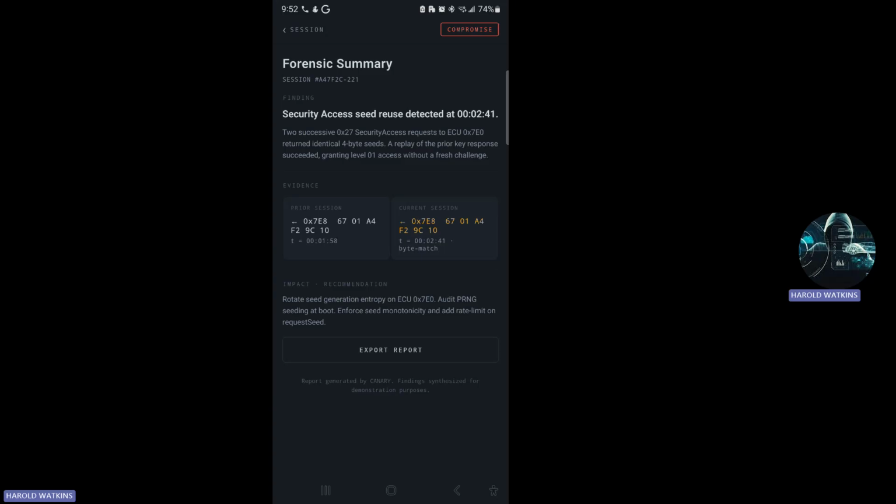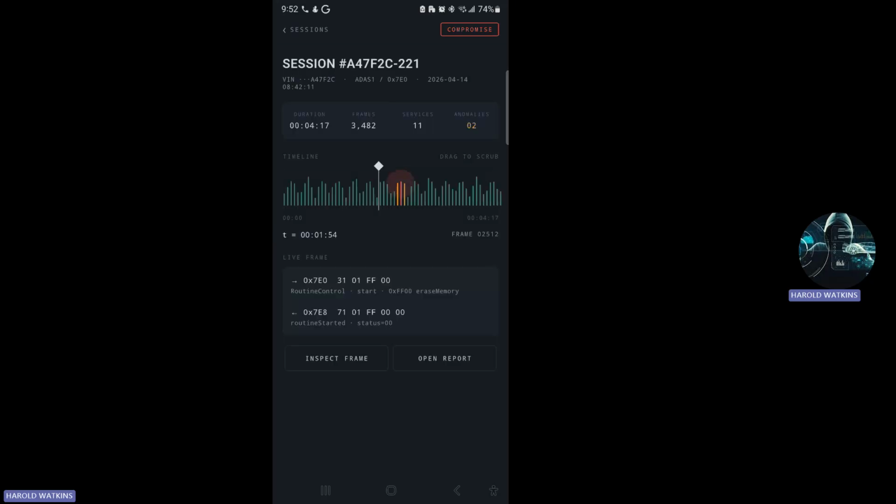What makes this app different is that the animations support the actual purpose of the app. They help the user investigate and understand automotive cybersecurity events rather than just decorating the interface. And I'm going to just scroll through a second one.